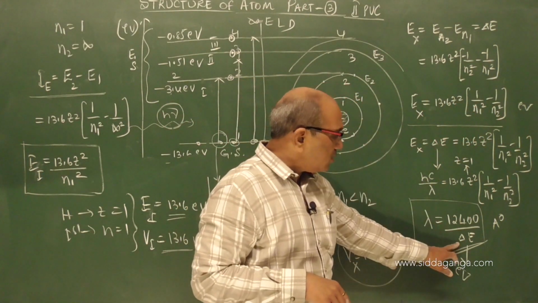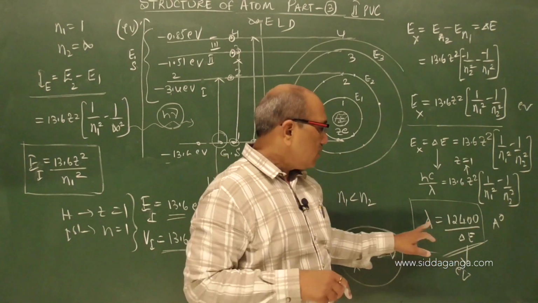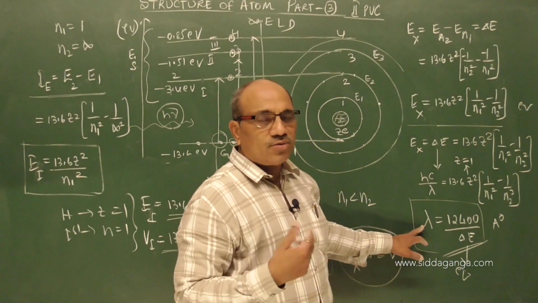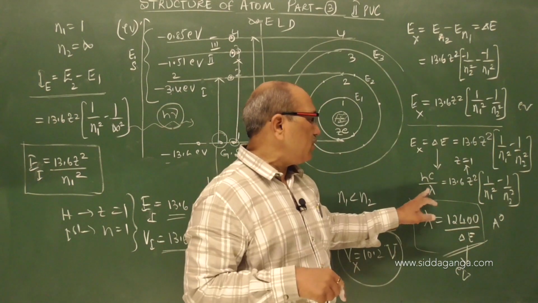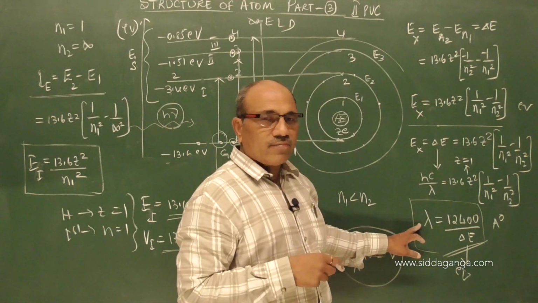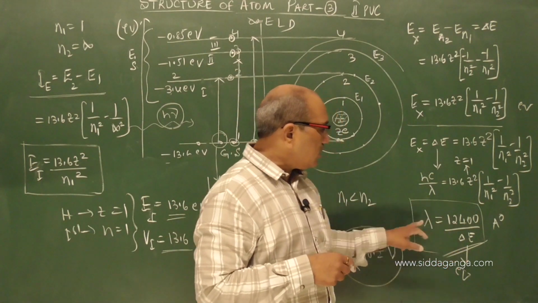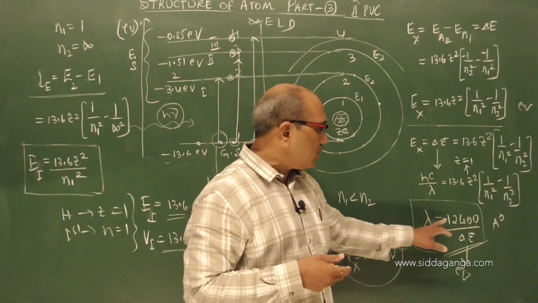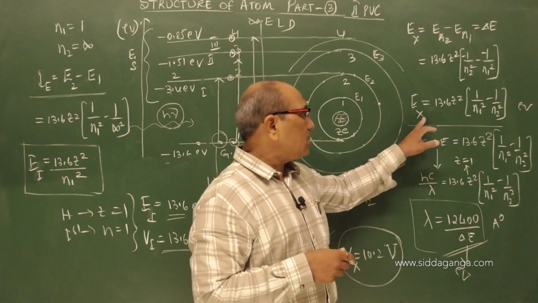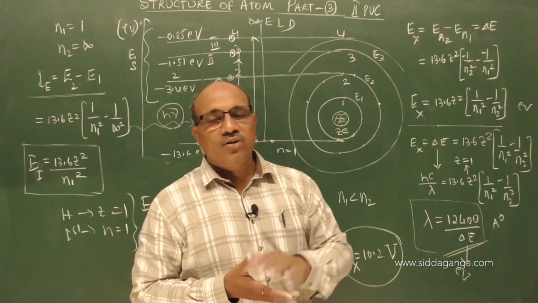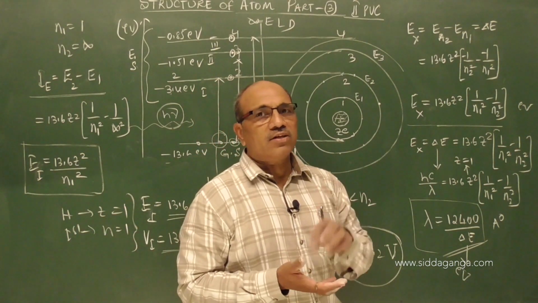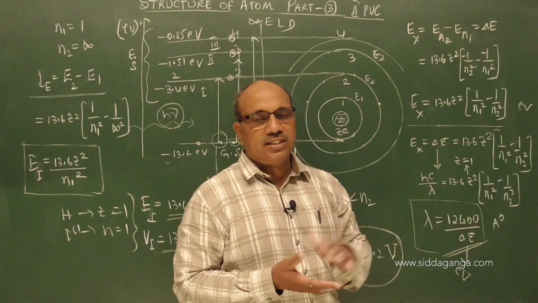Suppose they give the energy difference in terms of electron volt, you can calculate the wavelength necessary to rise to that level, using hc by lambda. The lambda value tells what wavelength is necessary. Or if you are given the wavelength, the energy difference can be directly estimated using this equation. Excitation energy means the minimum energy we have to supply for the atom to excite itself. That means the electron of that atom can go to any excited state.